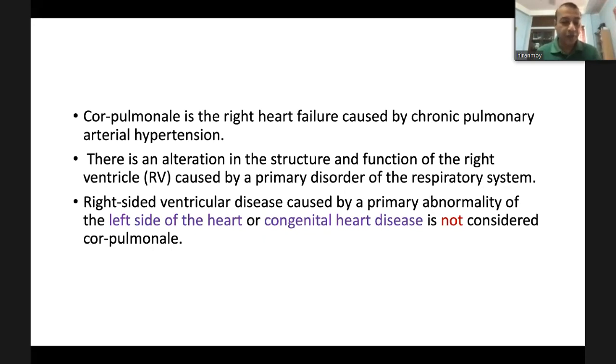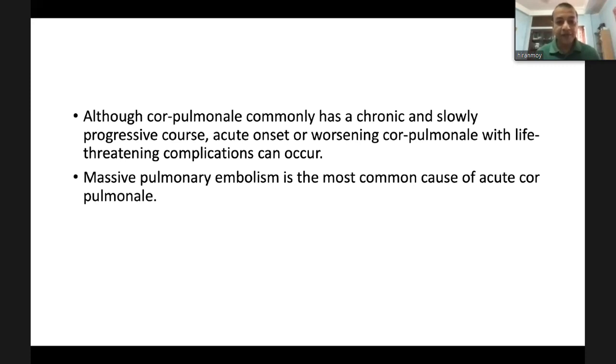respiratory system. Right-sided ventricular disease caused by a primary abnormality of the left side of the heart or congenital heart disease is not considered cor pulmonale. So left-sided heart disease or congenital heart disease which causes pulmonary hypertension and right ventricular dysfunction is not considered cor pulmonale. Although cor pulmonale commonly has a chronic and slowly progressive course, acute onset or worsening cor pulmonale with life-threatening complications can occur. Massive pulmonary embolism is the most common cause of acute cor pulmonale.